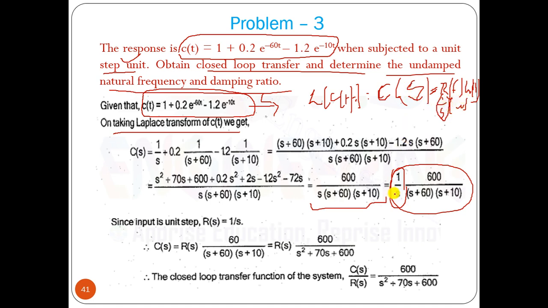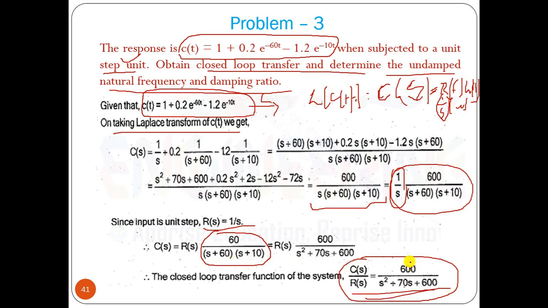So C(s) equals R(s) into this factor, and this factor becomes your transfer function. So C(s) by R(s) is nothing but this transfer function. Now you can multiply this out.